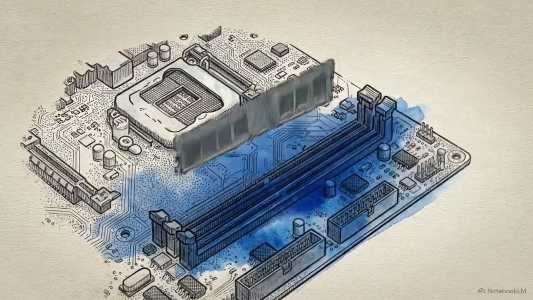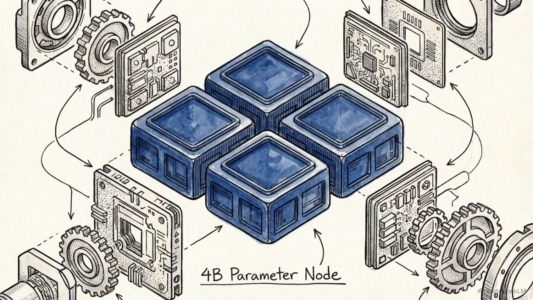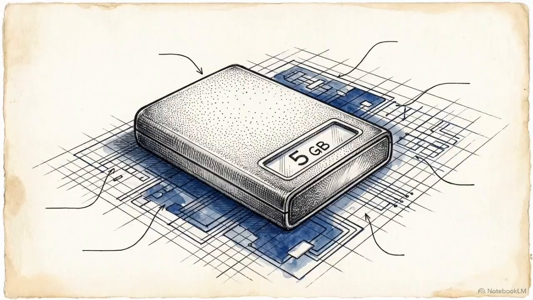When you download the compressed 4 billion parameter version of Gemma 4, you immediately encounter a file size discrepancy. Typically, an 8-bit quantized 4 billion parameter model occupies roughly 5 gigabytes of physical storage.